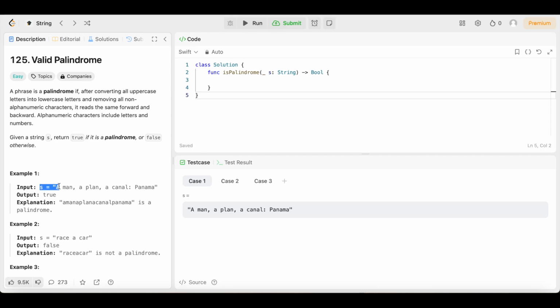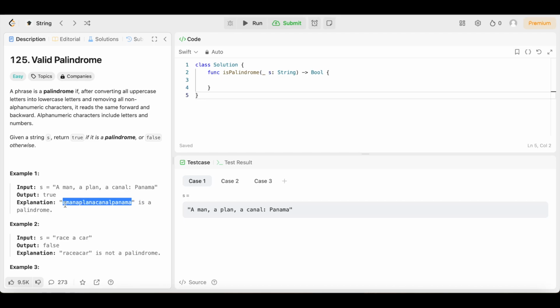So we have s equals "A man, a plan, a canal: Panama". The output is true because after we remove all non-alphanumeric characters, meaning these commas, the spaces, and the colon, and make this P lowercase, because it says after converting all uppercase letters into lowercase letters, it'll look something like this.